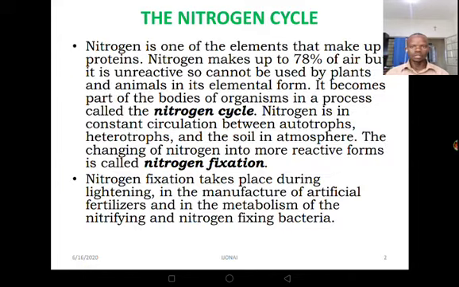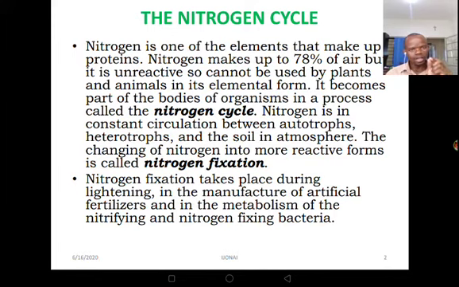We know nitrogen is one of the elements that make up proteins. We know our bodies and even the plants' bodies require this nitrogen. Now, nitrogen makes up 78% of the air, but it is very unreactive, so it cannot be used by plants and animals in that form.